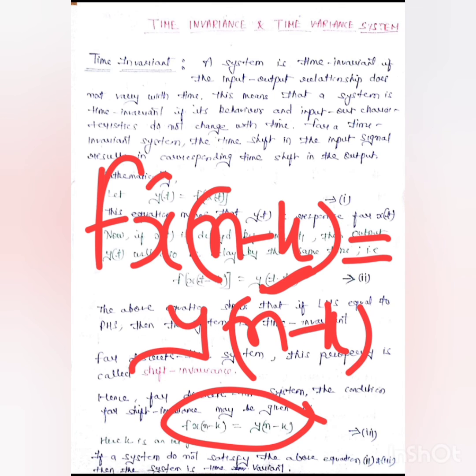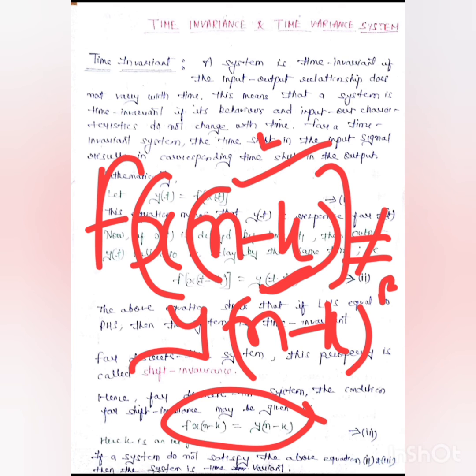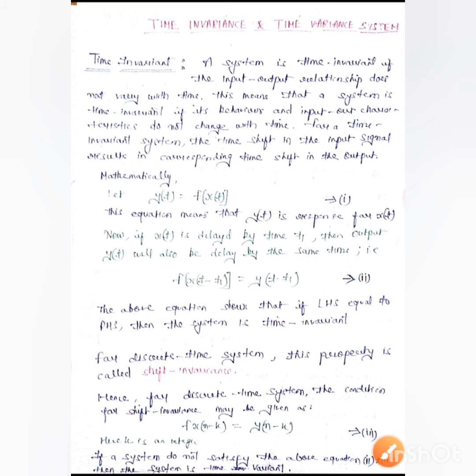If this LHS equals RHS, then we call the system time invariant, or in case of discrete, shift invariance. If it is not equal to this, meaning the delay in input is not equal to the delay in output, then the given system is time variant. Okay, in this way we can understand this.